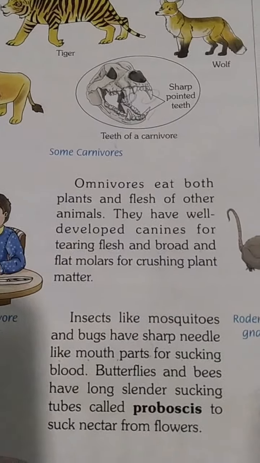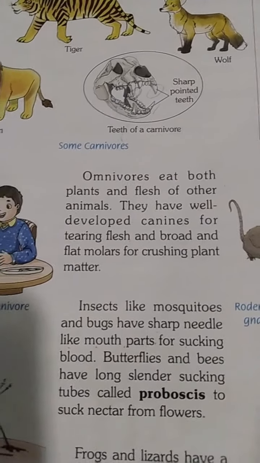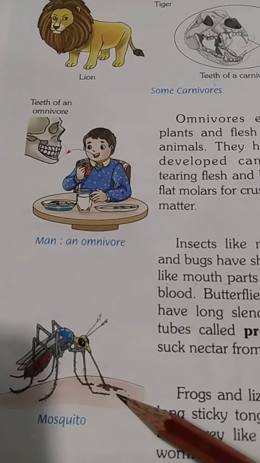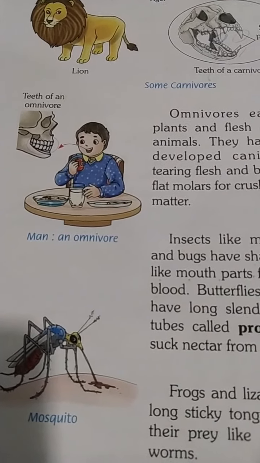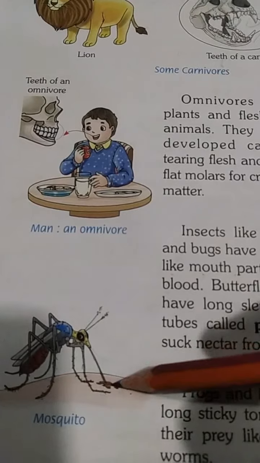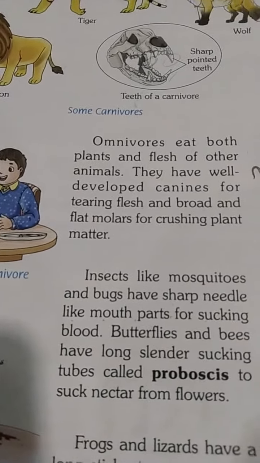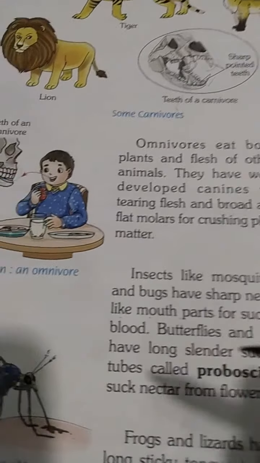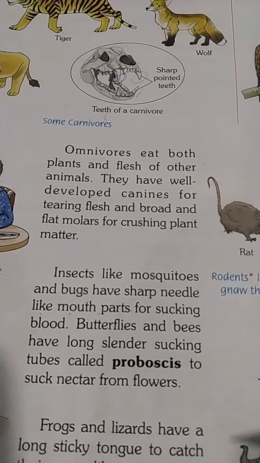Now if we talk about insects like mosquitoes and bugs. Mosquitoes suck blood of other animals, or we can say they depend upon the blood of other organisms. So they have a very sharp, tube-like needle which they put into the other organism and then suck its blood.